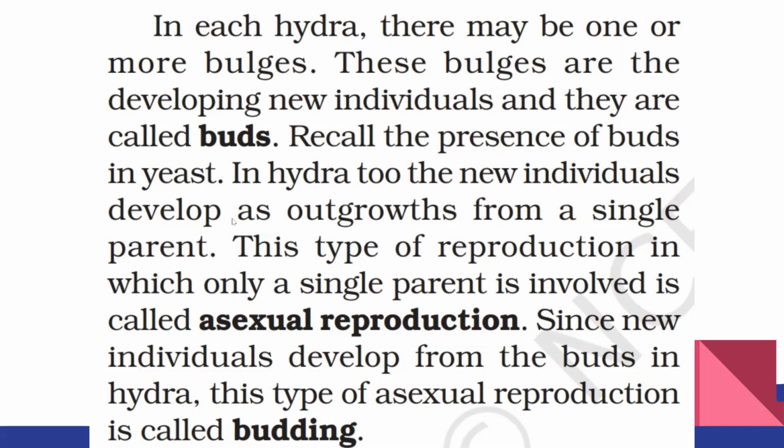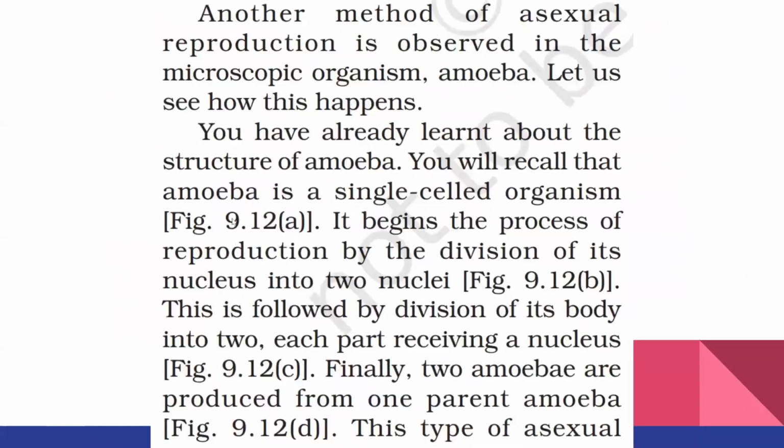Now we are going to learn another type of asexual reproduction that happens in amoeba. See the second paragraph. You already learned about the structure of amoeba. You will recall that amoeba is a single-celled organism. It begins the process of reproduction by the division of its nucleus into two nuclei.